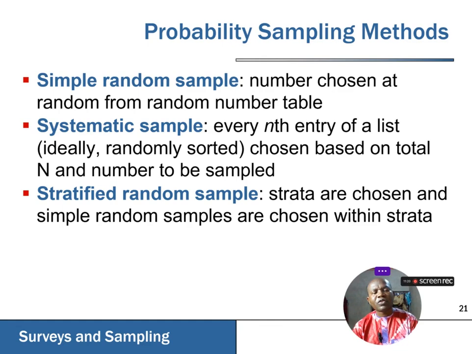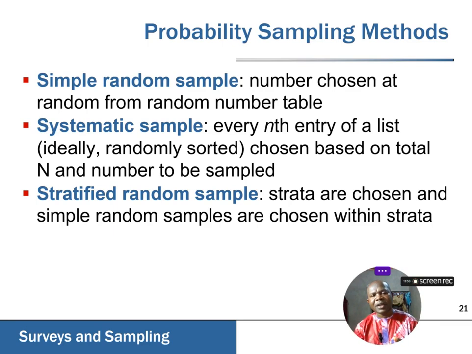Now, we also have the stratified random sampling. Sometimes we may be dealing with a population that is divided into strata, maybe based on age or gender or status and different things. And in fairness to that population, if we are to pick a sample, it is important we address every interest in that population. So when you have a population that is divided into strata, it is important you use a method like stratified random sampling.